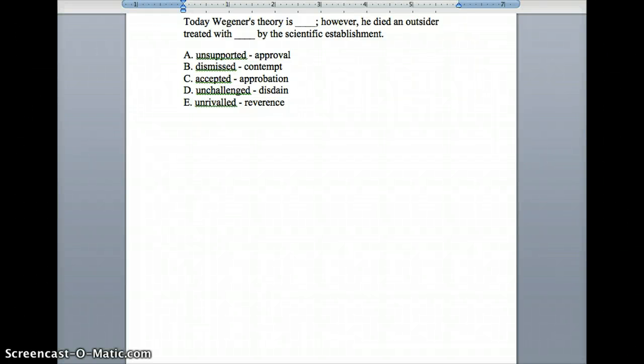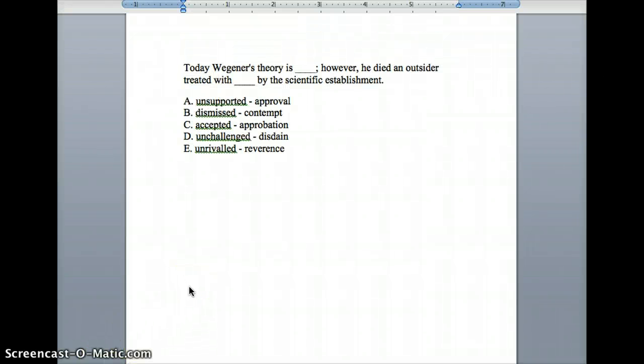Let's take a look at this sentence completion question. Take a minute, read through it. Now, some things should show up right away. The word after the semicolon, "however," is a dead giveaway for a contrast question.